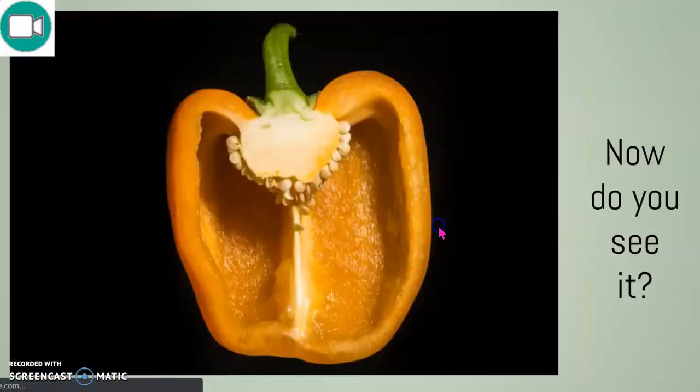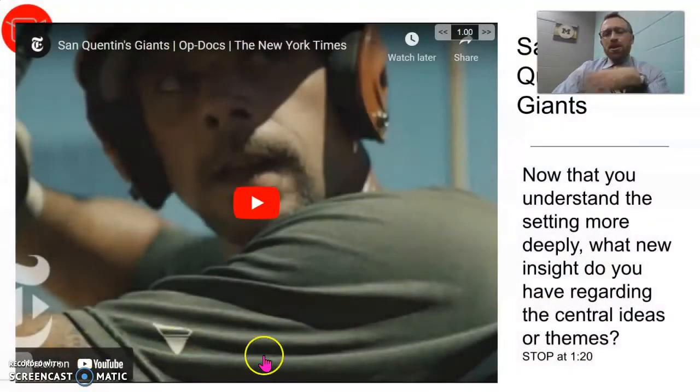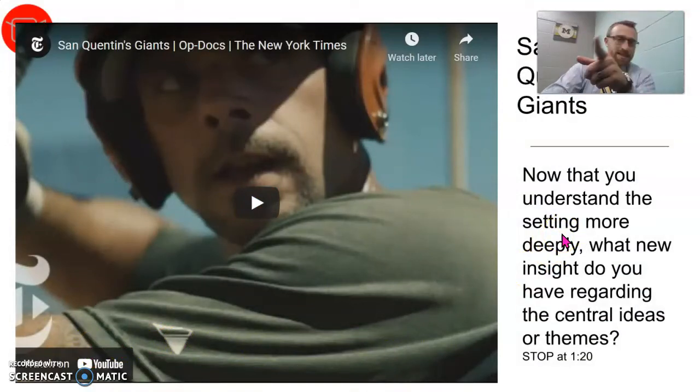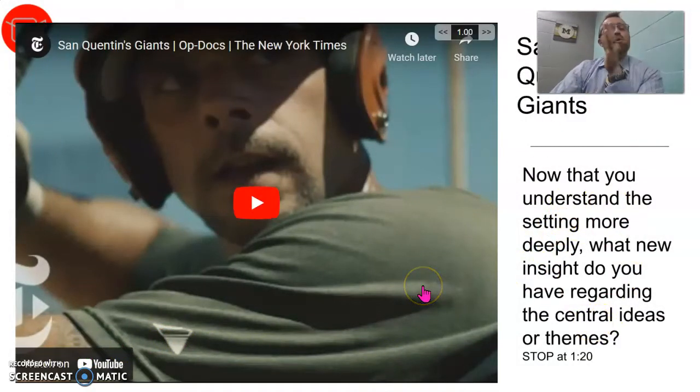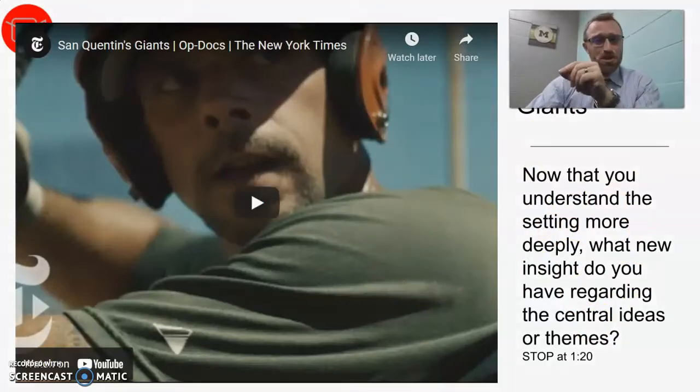Now I want you to notice, now that you've been able to go ahead and notice this zoomed in picture is actually part of something much bigger overall. Now I want you to go back and look for theme. And now that you're aware of the setting and the impact the setting is going to have on your perspective and understanding, what kind of central themes or central ideas can you start coming through? So let's go back, restart that video from the beginning.